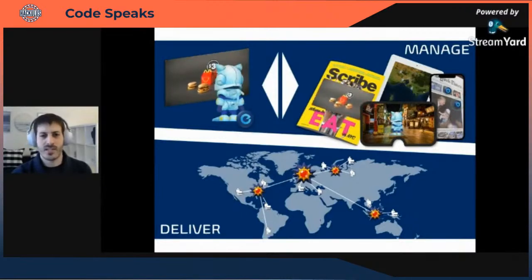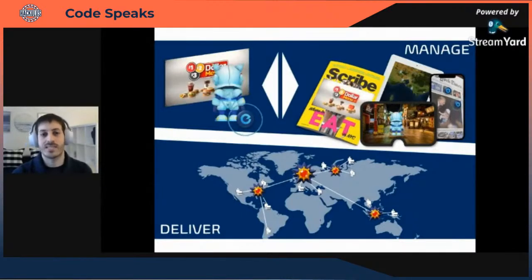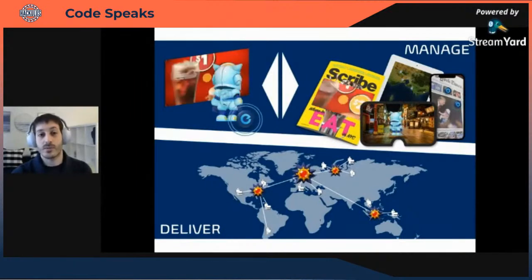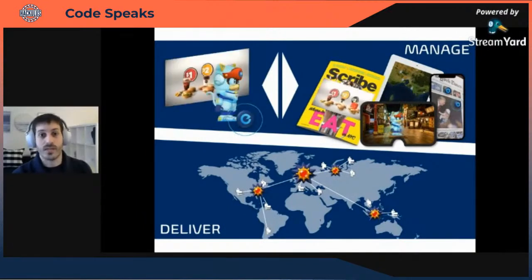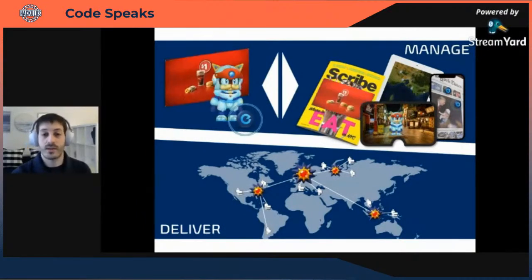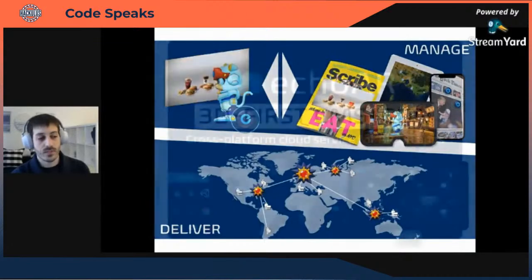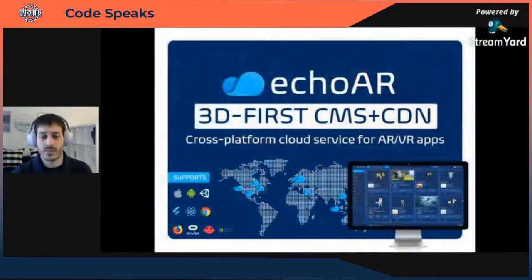And what's interesting here is this kind of bi-directional connection between content and target. You, as a user, can't move an image or a video on a website, but you can definitely move a 3D couch across the room, and that needs to be updated on the cloud. So this is basically what we've built, this kind of content management system and delivery network specifically for 3D content.